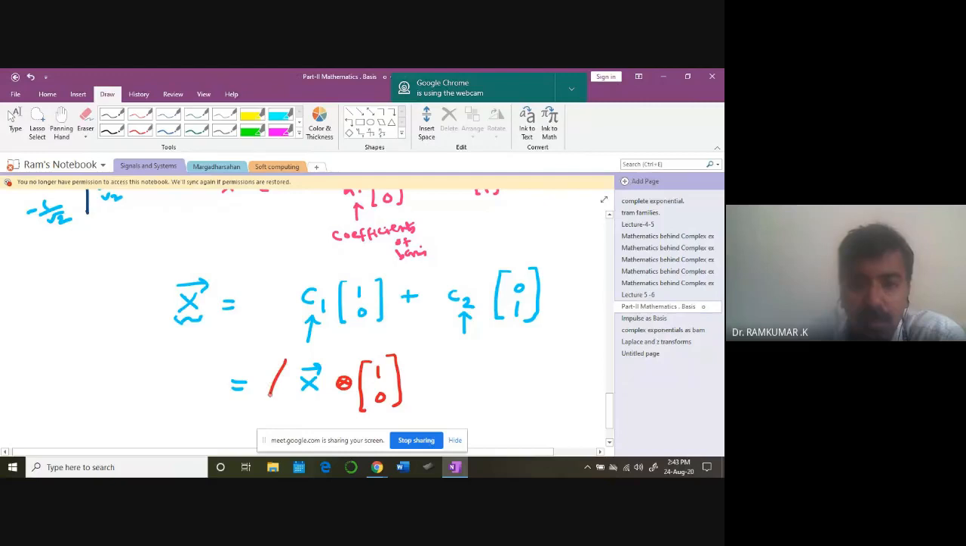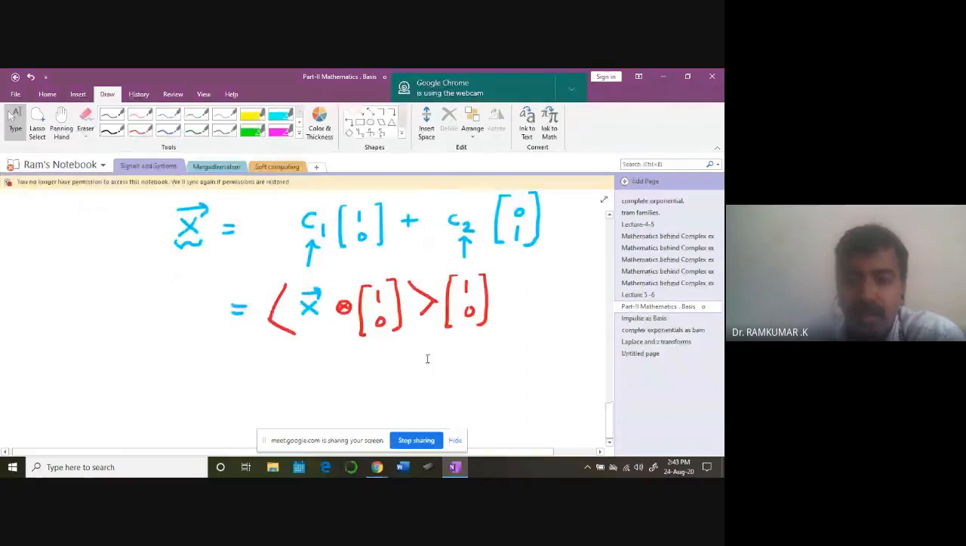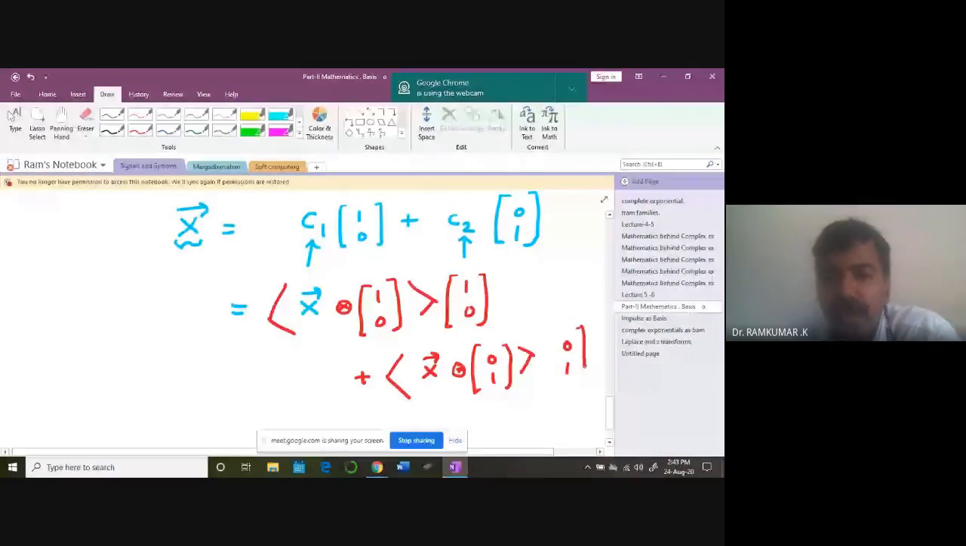Okay, this is the inner product I'm talking about, multiplied by 1, 0. And for the second one, C2, same idea. Plus, again the same inner product, take the vector and the second vector 0, 1, inner product, multiplied by 0, 1. It's quite obvious for this case. Okay, this case is quite obvious.